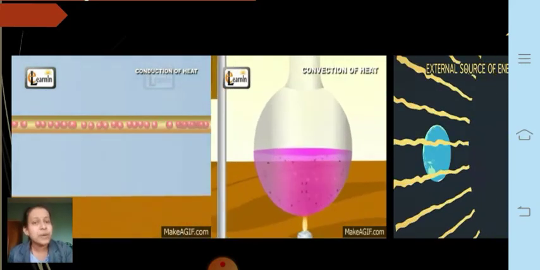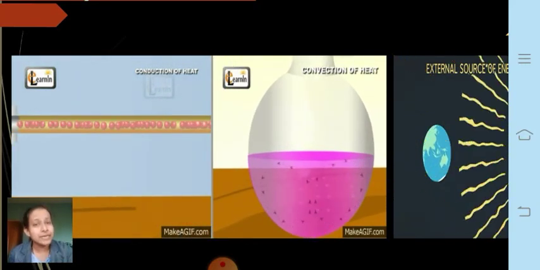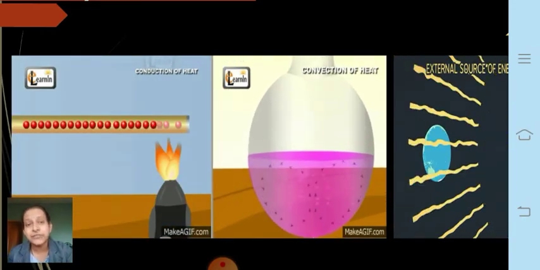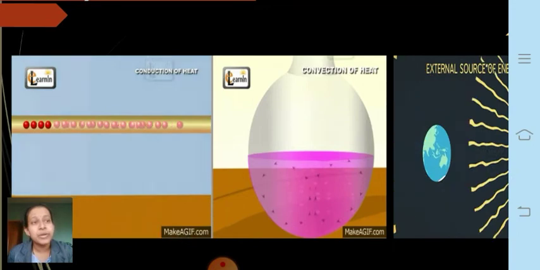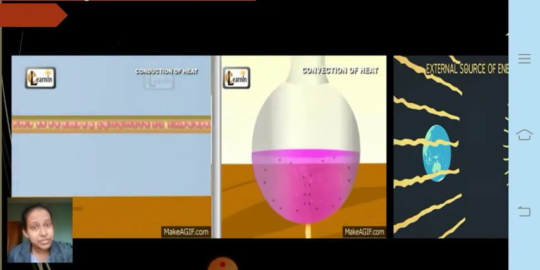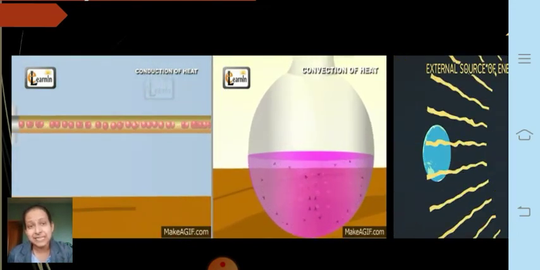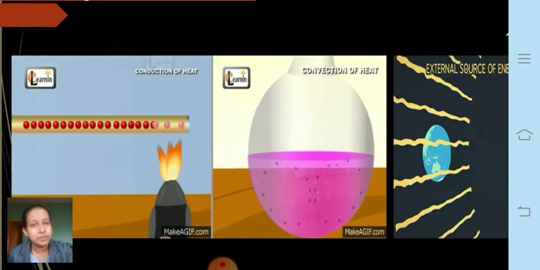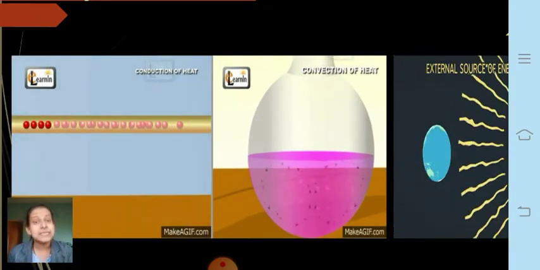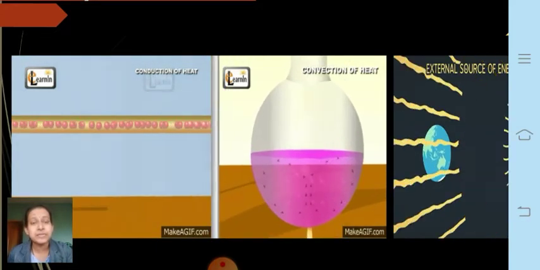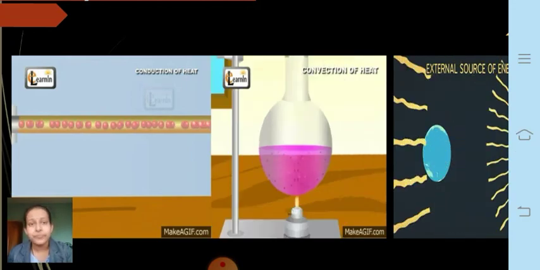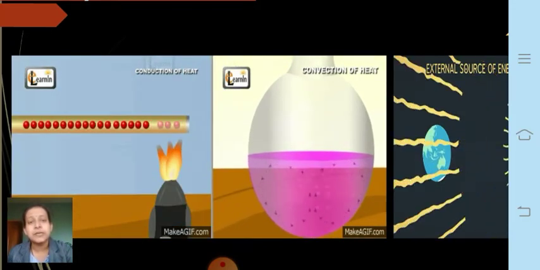The heat passes through another transfer called radiation of heat. So it is because of the sun's radiation that we are getting the heat, even though sun is very far from the earth. Fine, so this is one thing. Second thing, you might have experienced radiation when you are sitting around a bonfire, especially during the cold season.